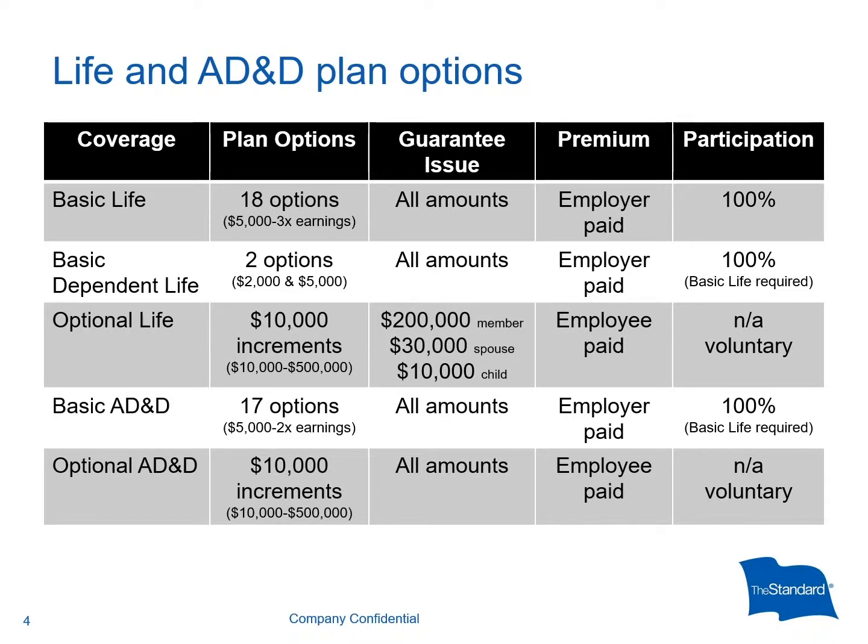For optional life and AD&D, you can select plans with coverage in increments of $10,000 up to $500,000. Optional life and AD&D coverage allows employees the flexibility of choosing an amount of insurance that fits their needs and budget. Employees can also elect to cover their spouse or domestic partner and children. Guarantee issue amounts of coverage are available when plans are being offered for the first time and to new hires thereafter.